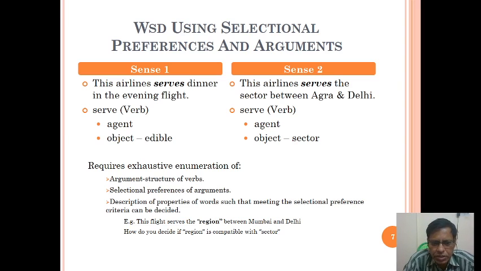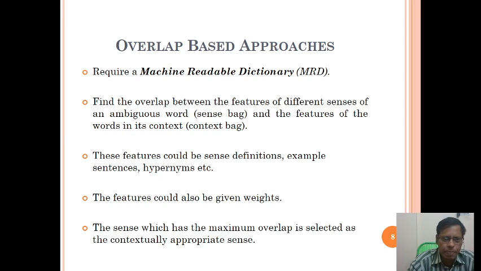And how do you decide if region is compatible with sector? If you give the region, whether the region is compatible with sector or not, this is also the preference that will be given for the arguments.